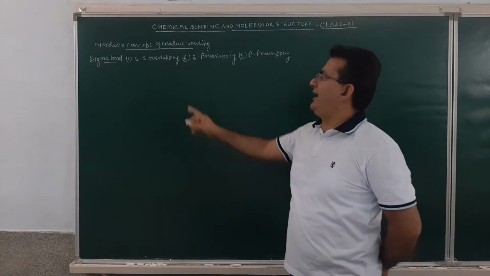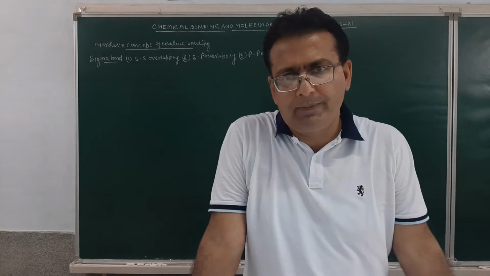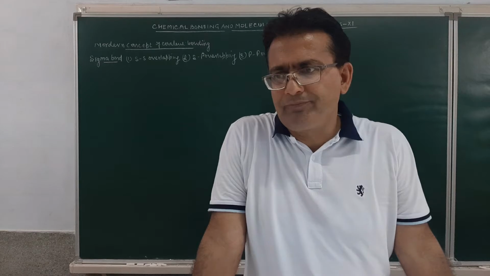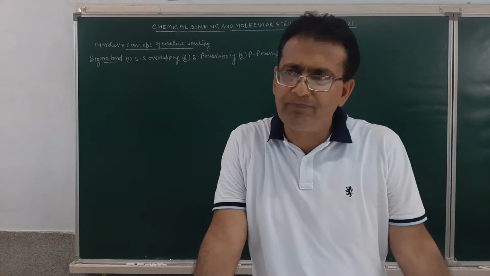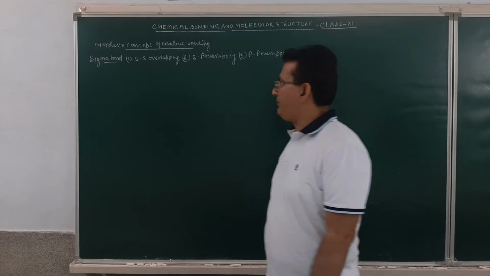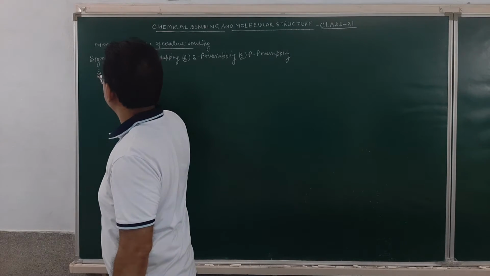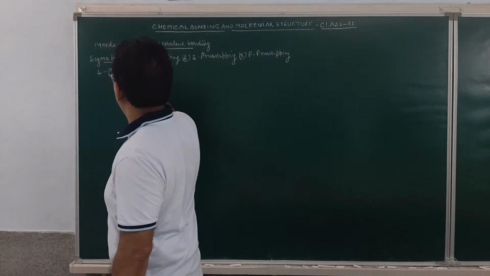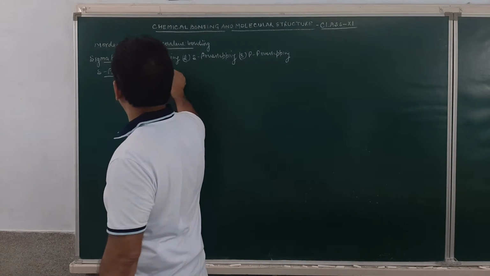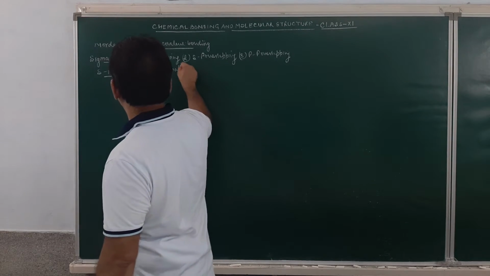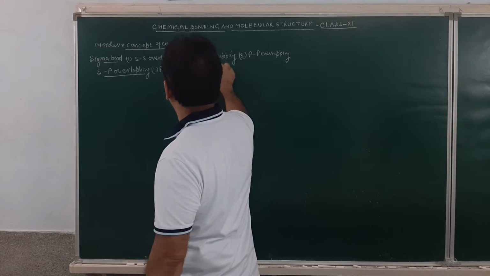In S and S overlapping, we discussed the formation of the hydrogen molecule. In S and P overlapping, we discussed the formation of the hydrogen fluoride molecule. Today, in SP overlapping, the first example that we discussed in our last lecture was the formation of the HF molecule, which was discussed in detail.